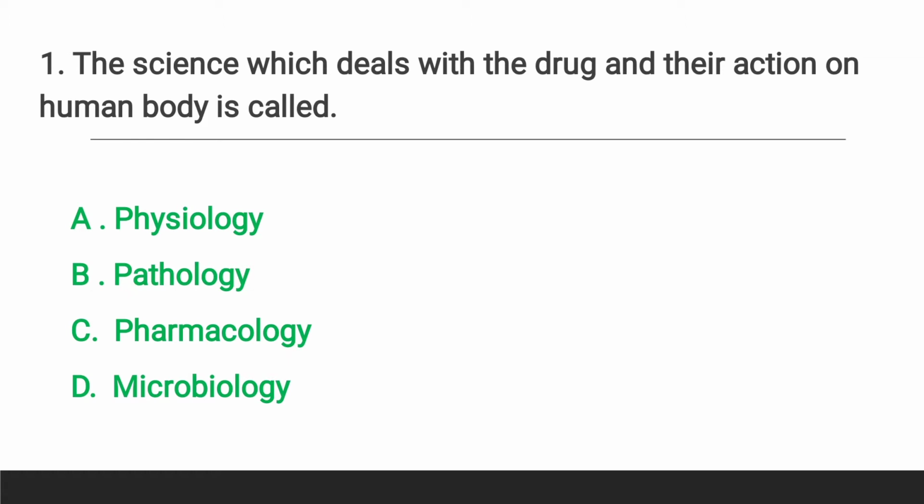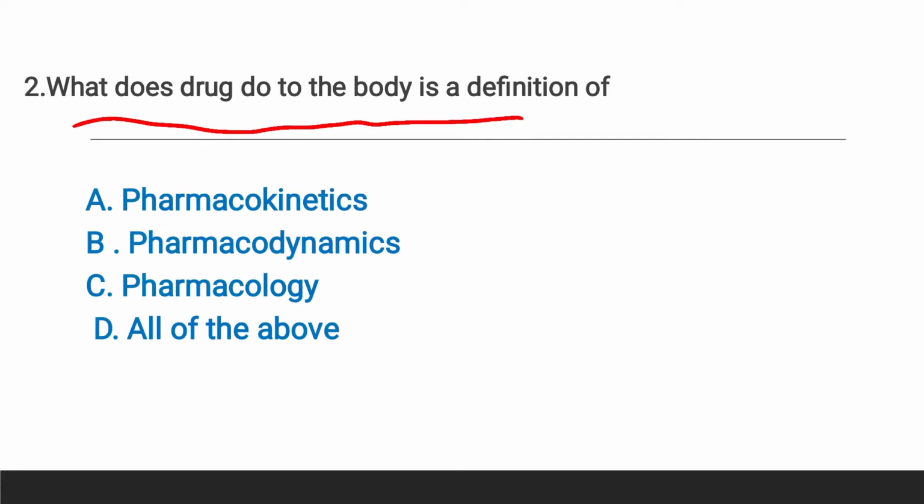So here the first question is: the science which deals with the drug and their actions on the human body is known as, here option C, pharmacology is the right answer. As you know, pharmacology is the branch of medical science which mainly deals with the drug and their produced action. What does the drug do to the body? And it is defined as how the drug produces its actions on the body.